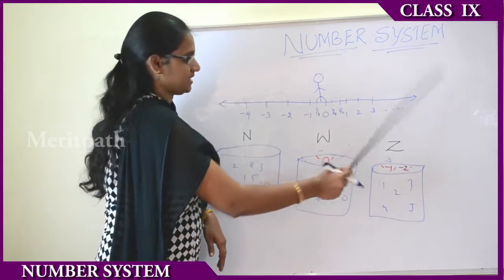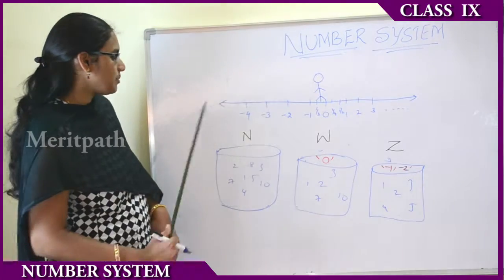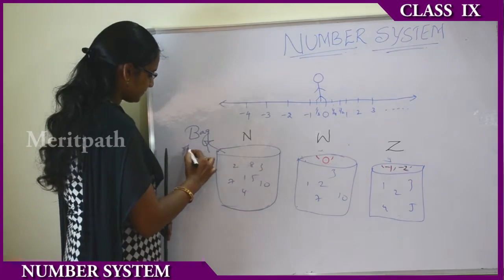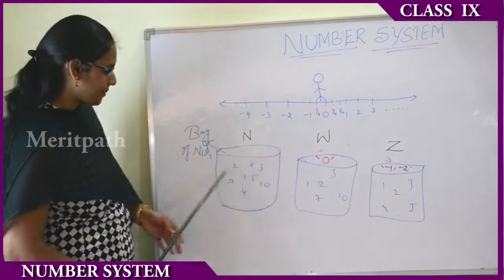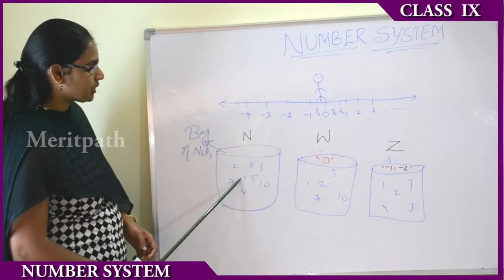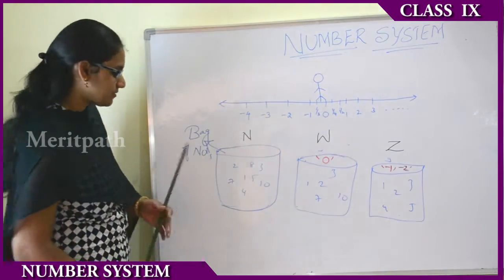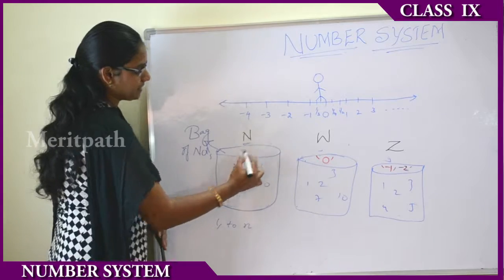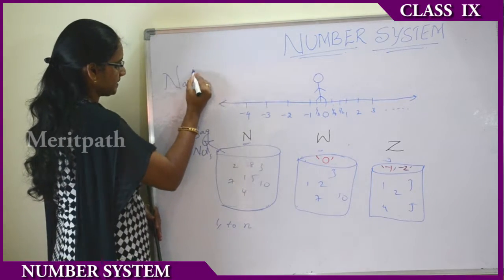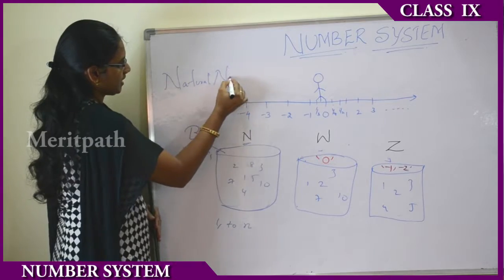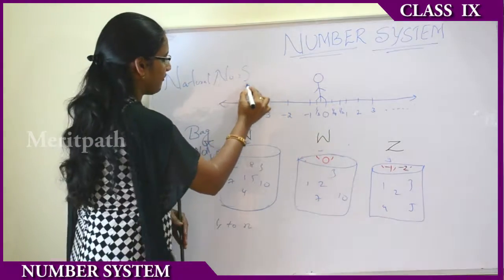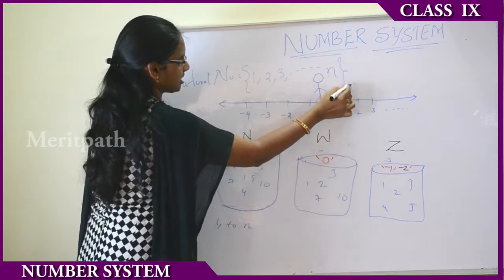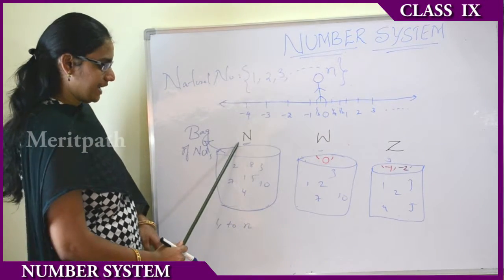It has infinite range. Suppose you are carrying a bag of numbers constituting from 1 to n natural numbers. The numbers from 1 to n are known as natural numbers. The set of numbers starting from 1, 2, 3, and so on up to n are known as natural numbers, and it is denoted by N.